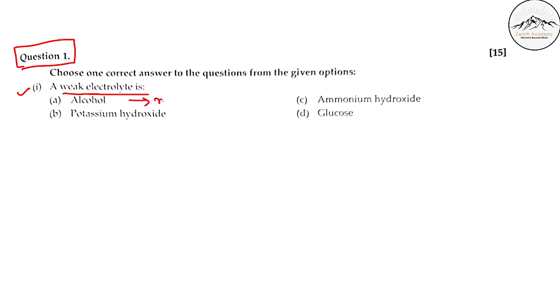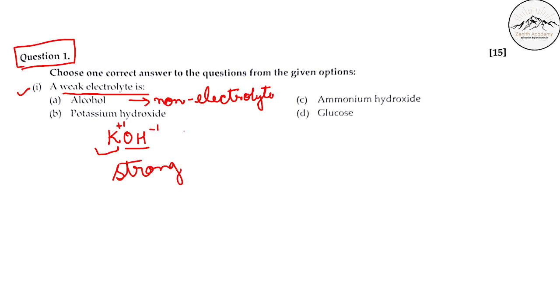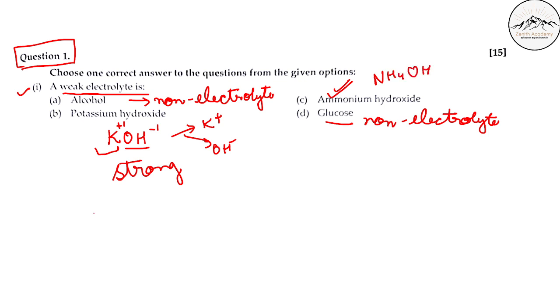Alcohol. Alcohol is a non-electrolyte. Potassium hydroxide is KOH. We know this is -1, this is +1, highly electropositive. So it is a strong electrolyte, not a weak electrolyte. It dissociates completely into K plus and OH minus ions. Glucose also is a non-electrolyte. So the answer is ammonium hydroxide, NH4OH. So answer is C, ammonium hydroxide.